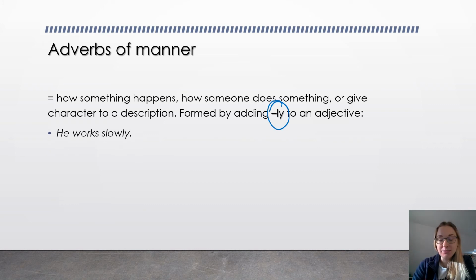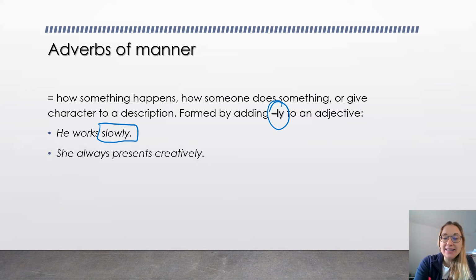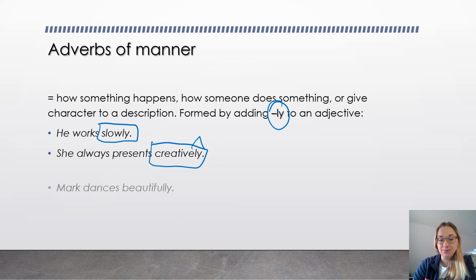But not always, mind that. She works slowly. So she's slow, but she works slowly. She always presents creatively. So you see this is an adverb. She is creative. She presents creatively.